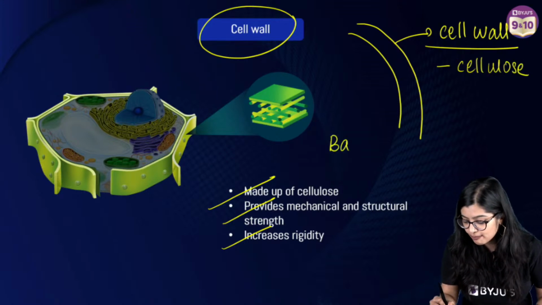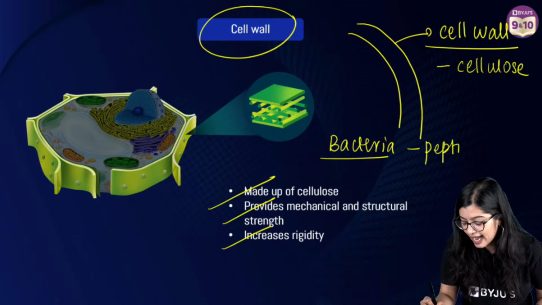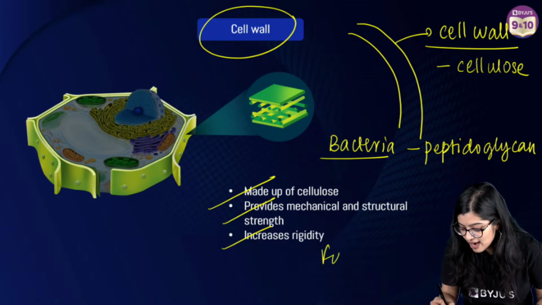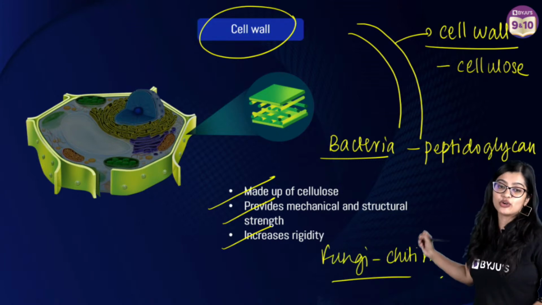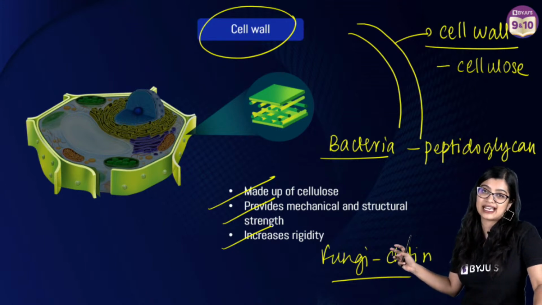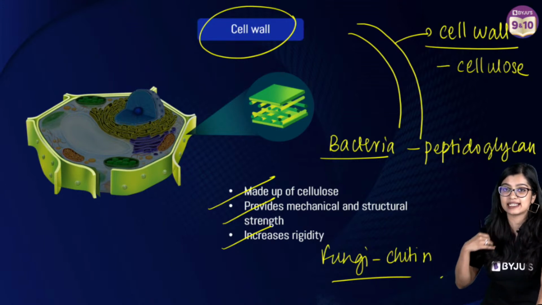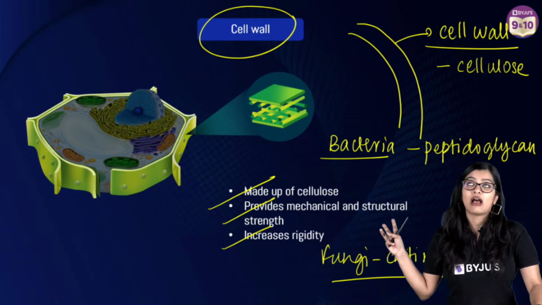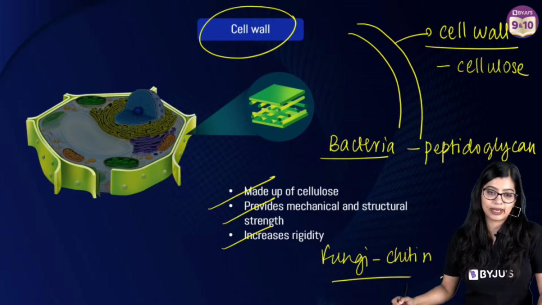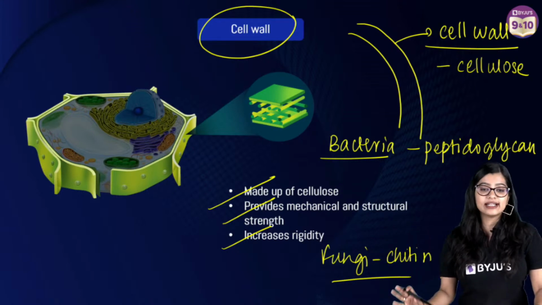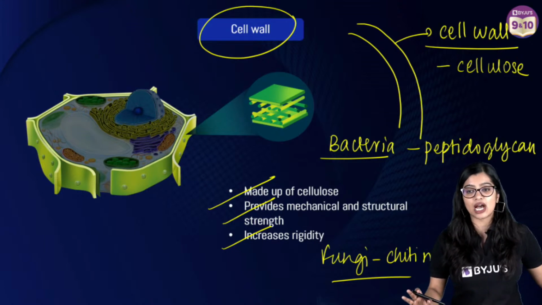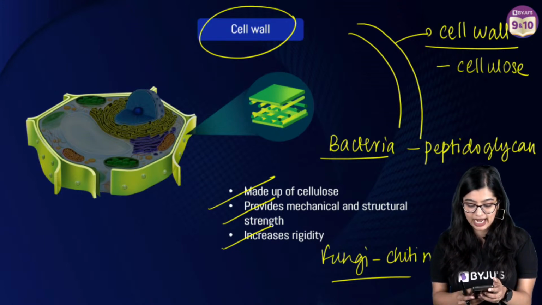But in the case of bacteria, the cell wall is made up of something called peptidoglycan, right? And in the case of fungi, it is made up of something called chitin. So you can make an important pointer of this as well, because in Olympiads and NTSE, Olympiads especially, you can get this particular topic as well, right? So with this, students, we have finished a very huge chunk which is cell wall and cell membrane, right?